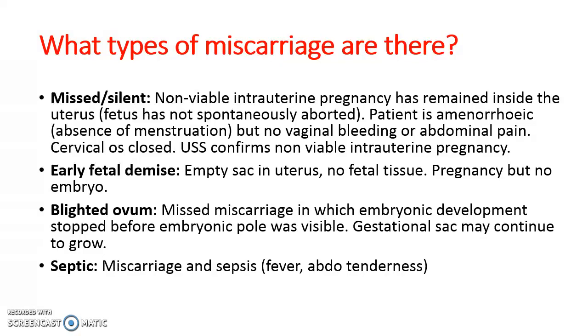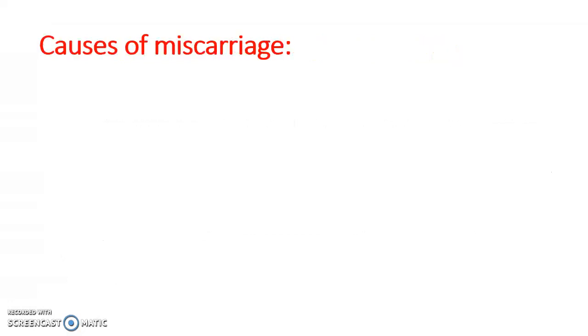A septic miscarriage is, as it sounds, a miscarriage and sepsis. Therefore, the presenting woman will have signs of infection, such as fever and abdominal tenderness. For a woman to be classed as having experienced recurrent miscarriages, she must have presented with 3 or more losses in a row. So what causes a miscarriage?